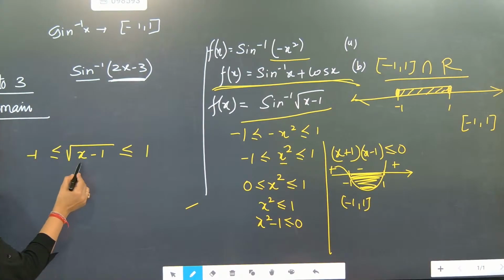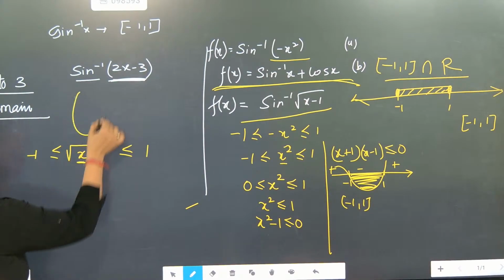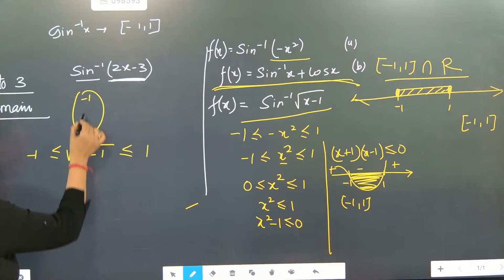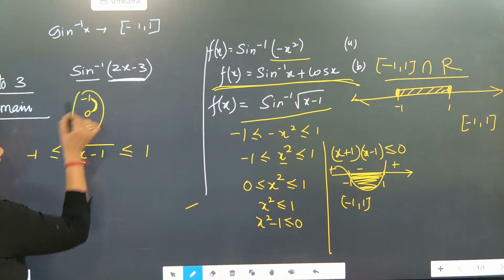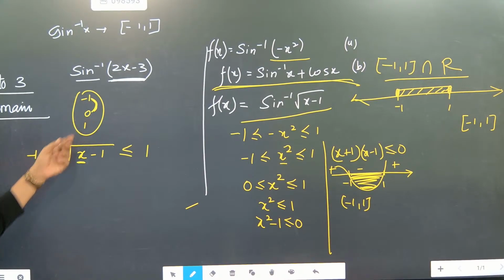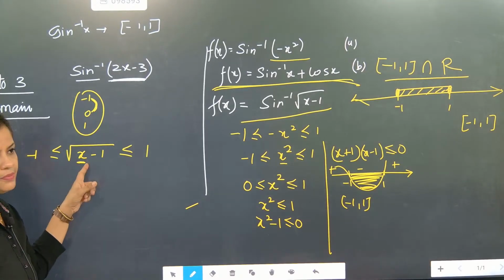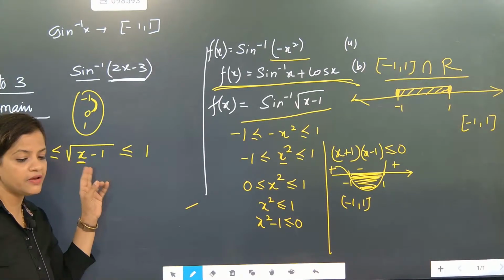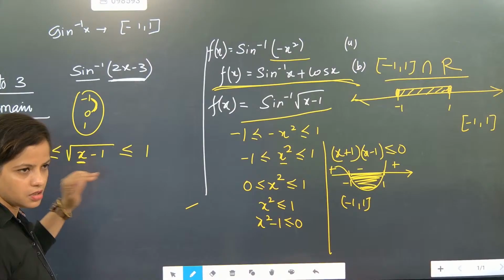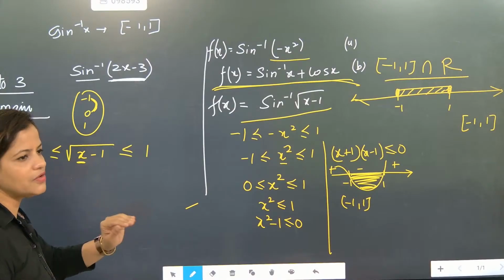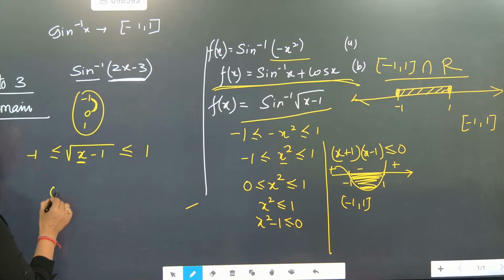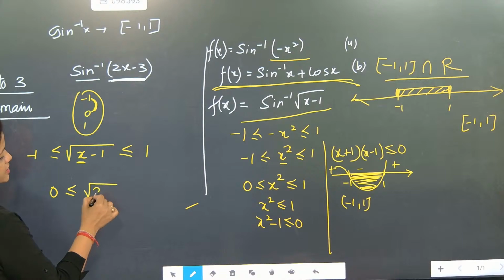Again, x cannot be negative because of the domain. Whatever values between minus 1 to 0, if you put them here, it will become negative, and root under a negative is not going to be real. So everything will collapse.